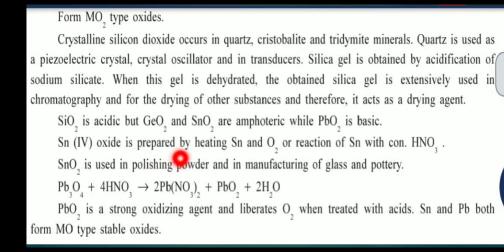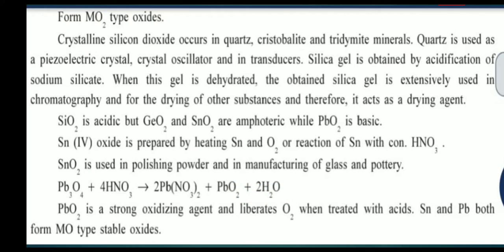SnO2 is prepared by heating Sn and O2 or by reaction of Sn with concentrated nitric acid. SnO2 is used in polishing powder and in the manufacturing of glass and pottery. Pb3O4 plus 4HNO3 forms 2Pb(NO3)2, PbO2 and 2 molecules of water.